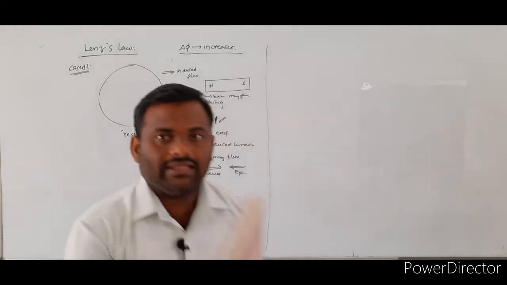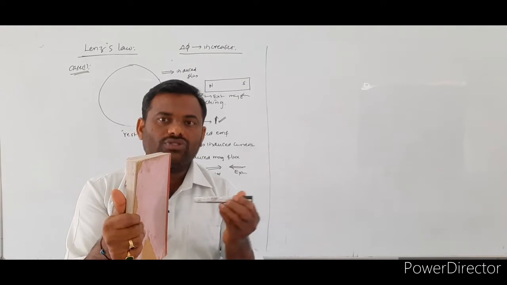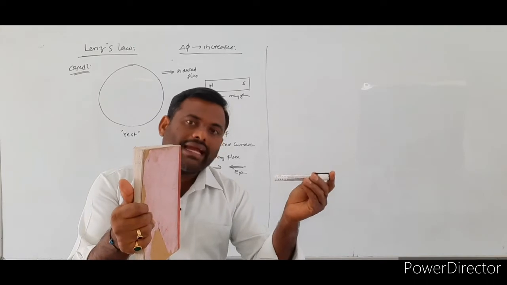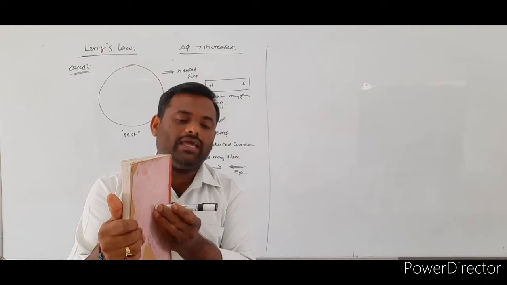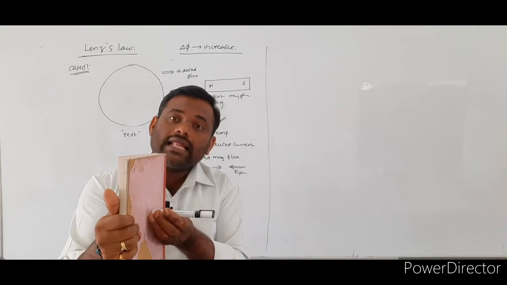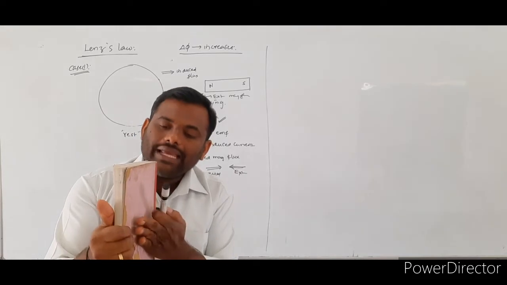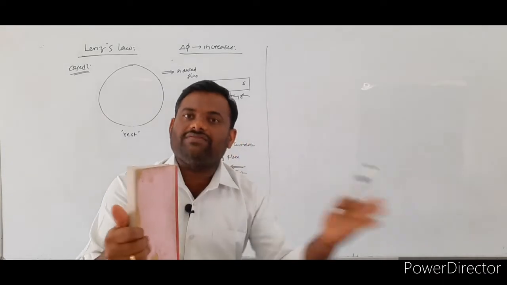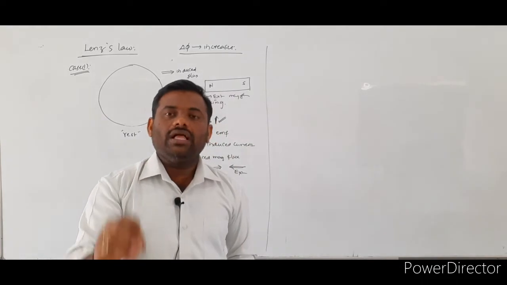Suppose we are assuming that this is the given coil, and the bar magnet is approaching the face of the coil. So the external magnetic flux direction will be in this direction. So the induced magnetic flux direction will be opposite to the direction of the external magnetic flux. So the induced magnetic flux will be leaving from this surface. The induced magnetic flux will be what? Leaving from this surface.